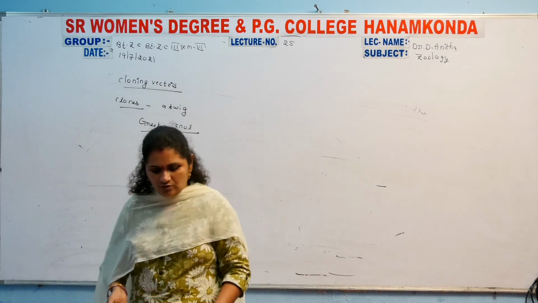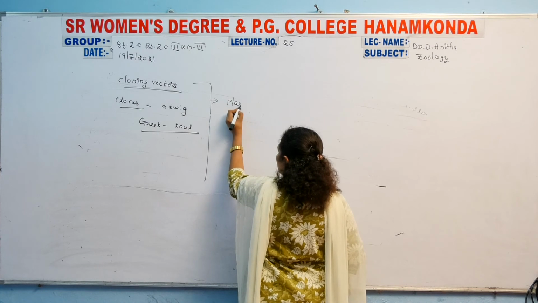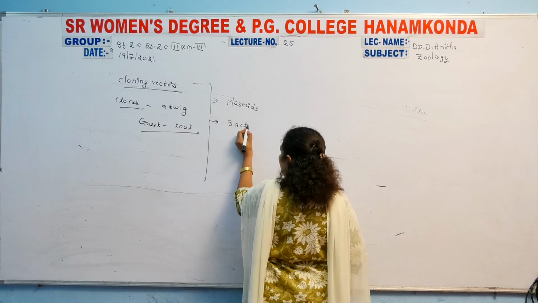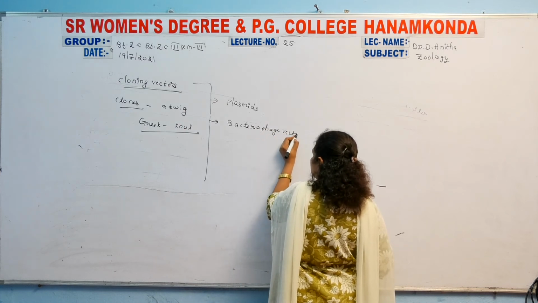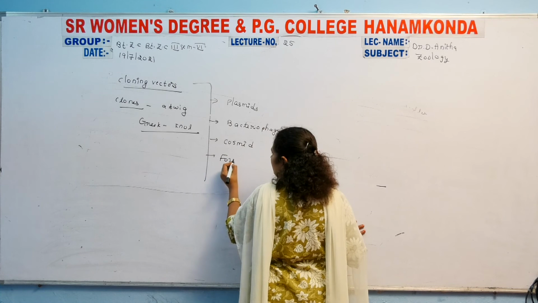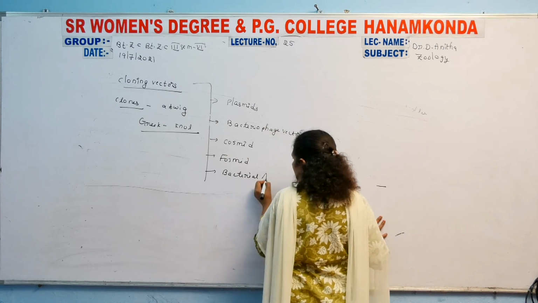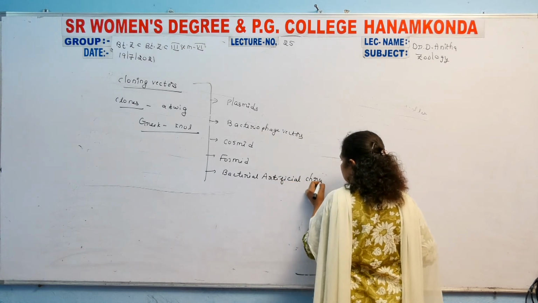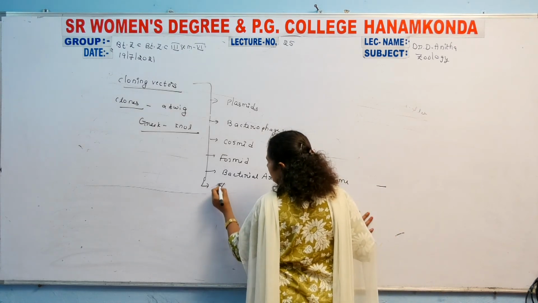Not only the plasmids, some other cloning vectors are there. The types of cloning vectors are mainly: the first one, the plasmid, and bacteriophage vectors, phasmid, bacterial artificial chromosome, and the last one, yeast artificial chromosome.